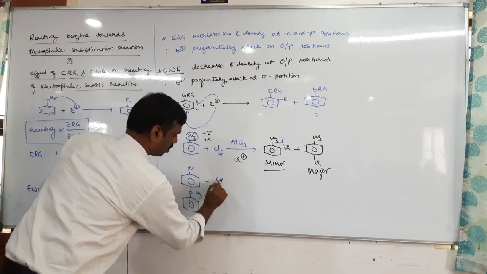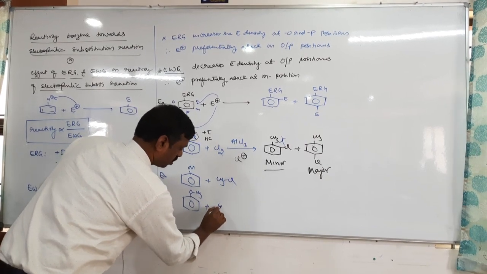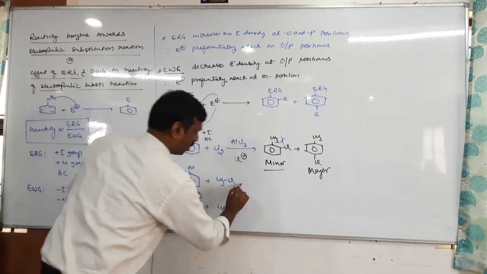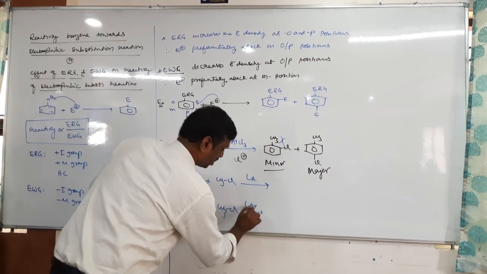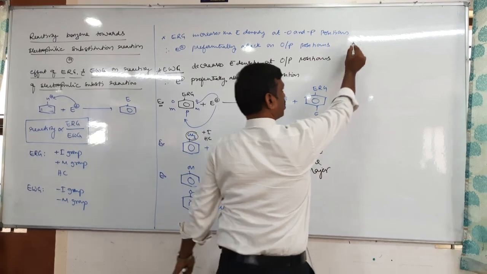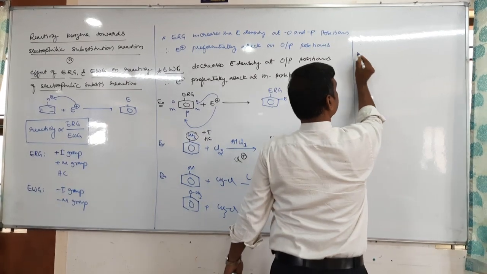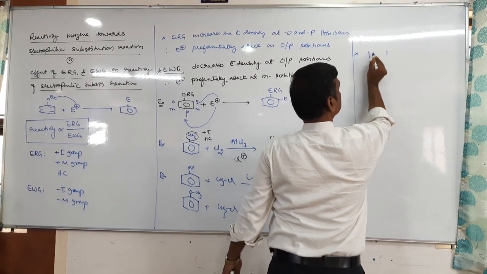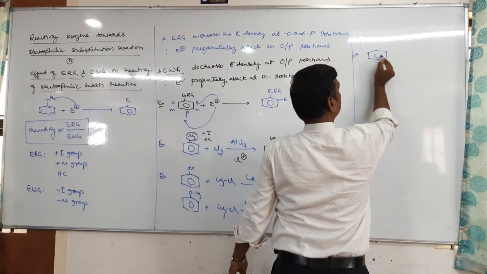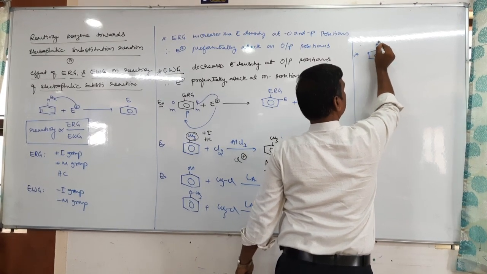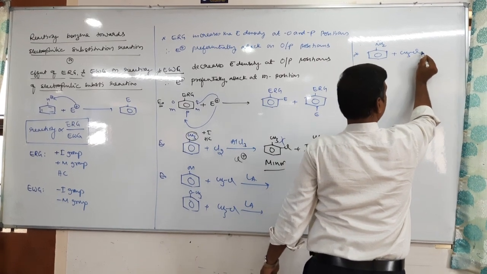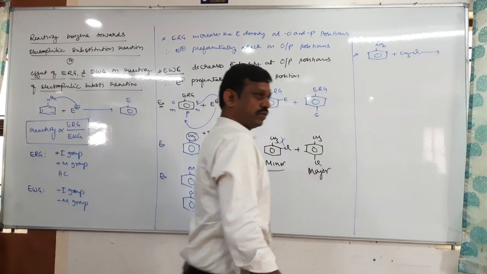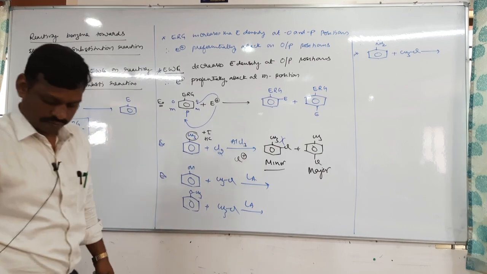For example, with methyl chloride and Lewis acid, you just write the product. Aniline, this is also an electron releasing group. If there is methyl chloride, just tell me the product.